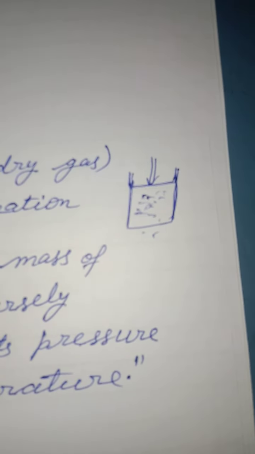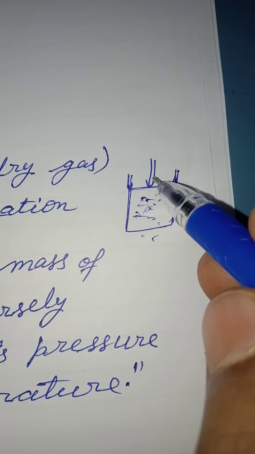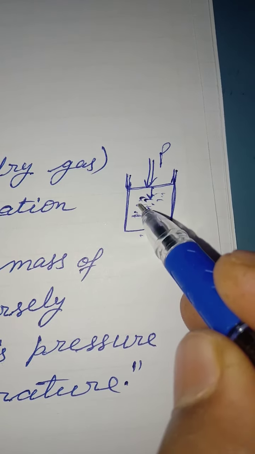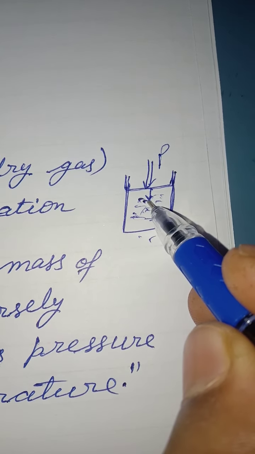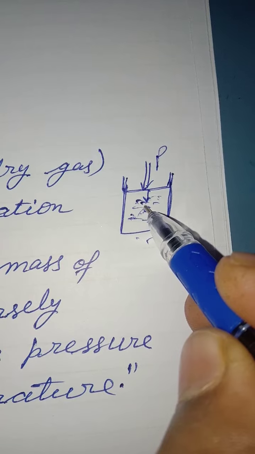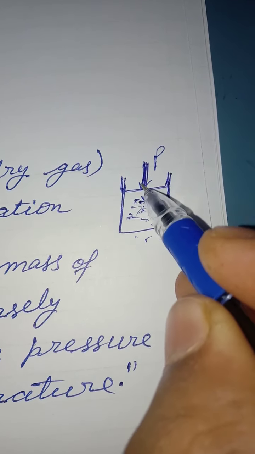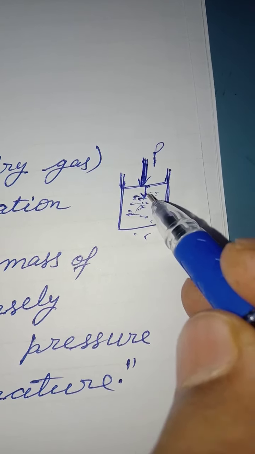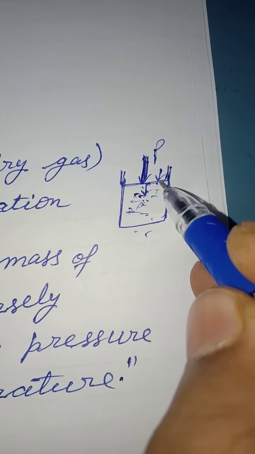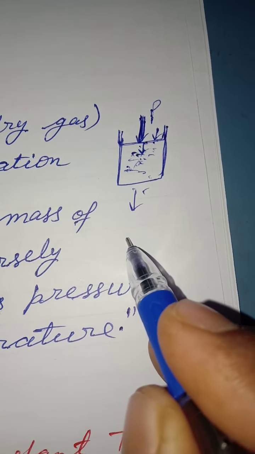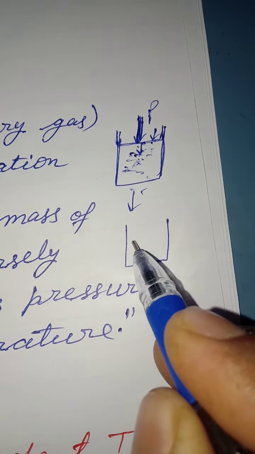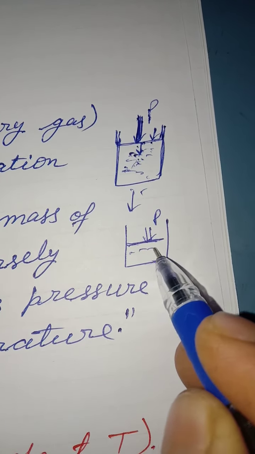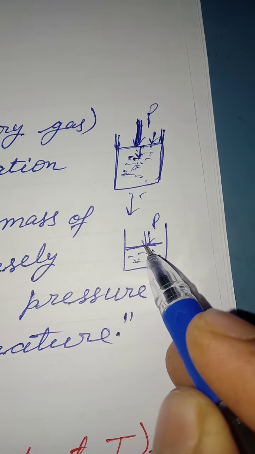So dear students, if you apply the pressure on the piston, then what will happen? This piston will go down, meaning the volume of the gas will decrease. Suppose pressure P is applied, then the piston will go down. It means the volume of the gas will decrease by applying the pressure P on the piston.